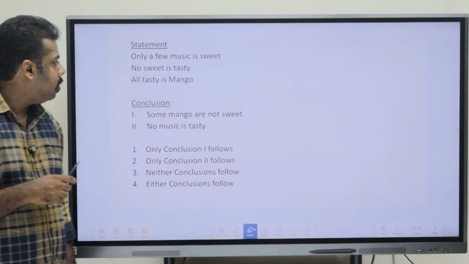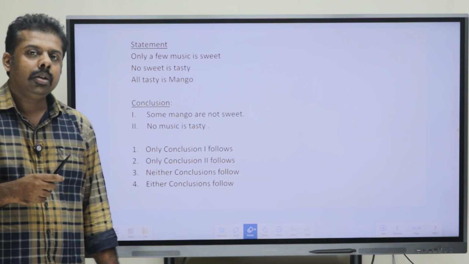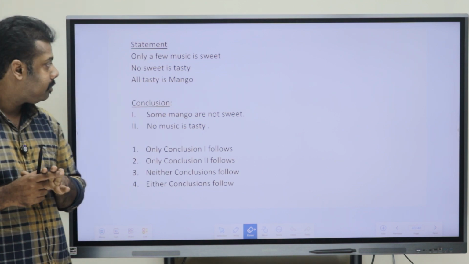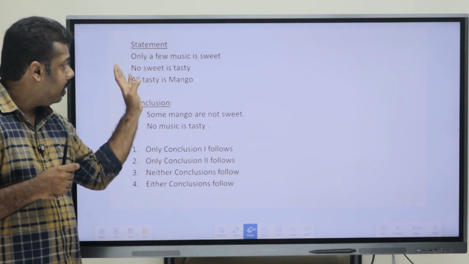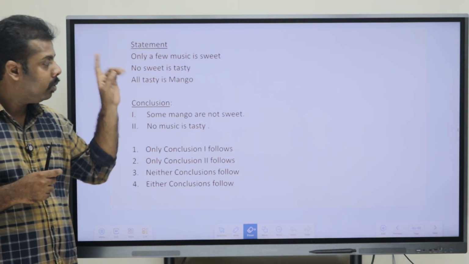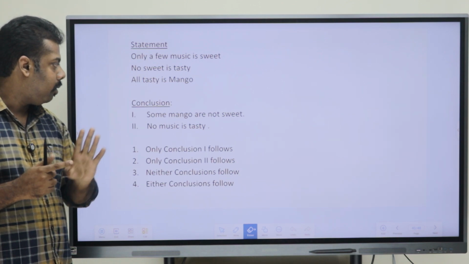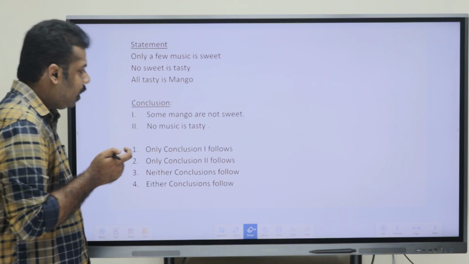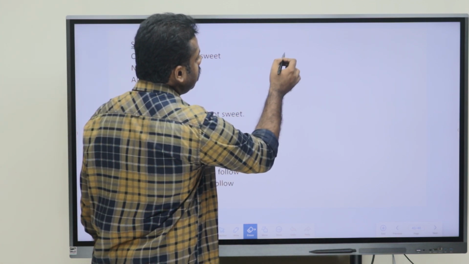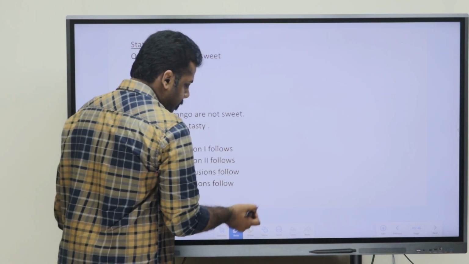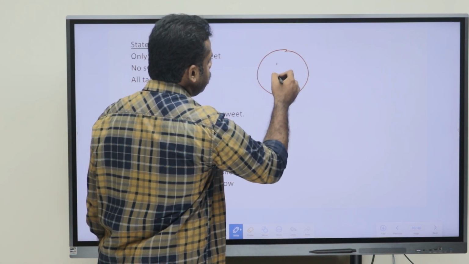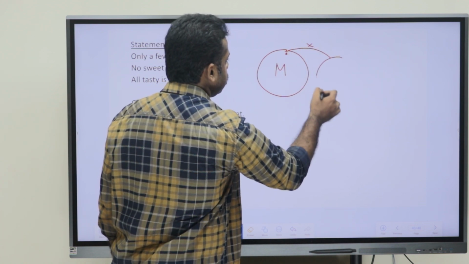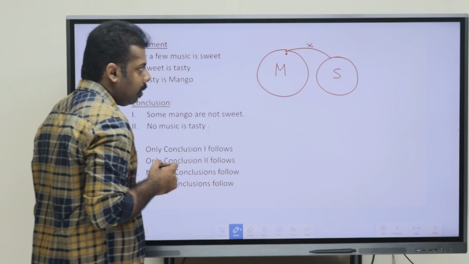Okay. So, we can discuss this question here. The statements they have given are related to "only a few", and they also have a "no" case and an "all" case. First, you can draw the Venn diagram. Only a few music is sweet. How can we draw it? That means a small portion of music is connected to sweet. So, we can draw it like this.